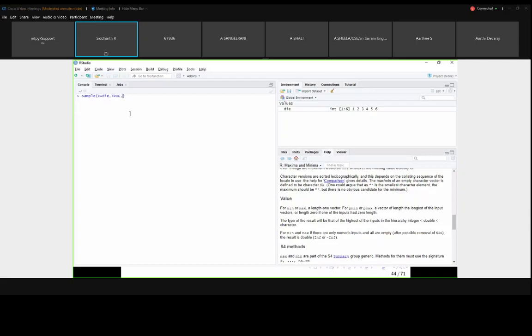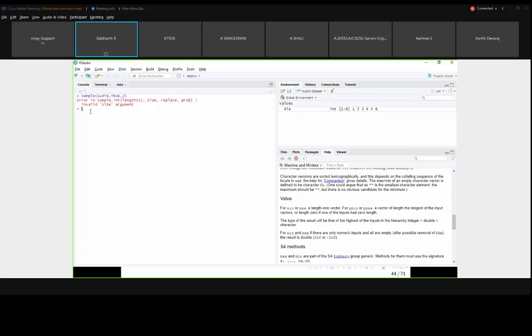I have changed the order of the argument. So x equal to die, comma true, comma 2. If you do, it will give you an error: error in sample, invalid size argument. So here the argument order is, the length of x, size, replace, probability. These are the 4 arguments for the sample function. Here, instead of a size argument, you are giving true. So that's why it is showing the error, invalid size argument.